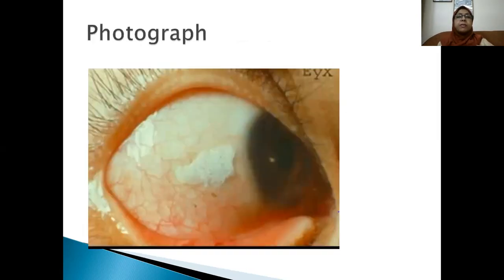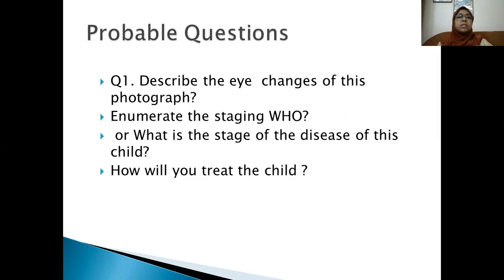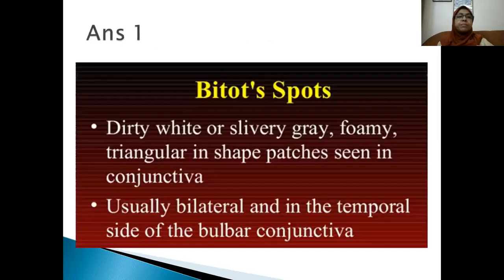Another photograph. Look at the questions. Describe the eye changes of this photograph. Enumerate the staging of eye changes, or write down the stage of the disease of this child. How will you treat the child? That is, you have to describe the eyes, that is eye,